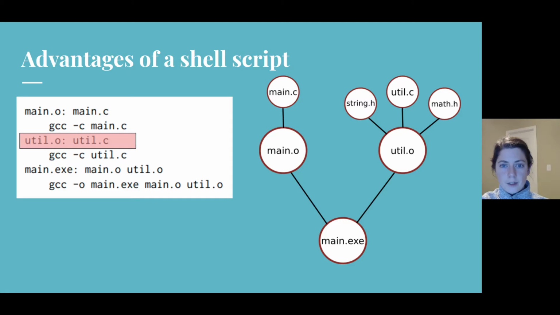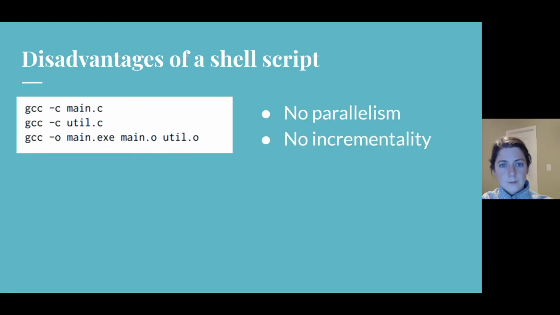So here, explicit dependencies would need to be added to the util.o target to main.h or to math.h and string.h. And of course, the disadvantages of the shell script are that it doesn't provide incremental rebuilds or parallelism. Each time the script runs, every command is executed, and commands just don't run in parallel.